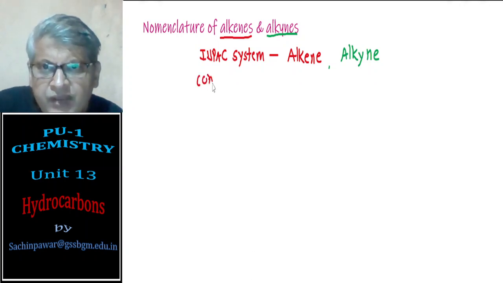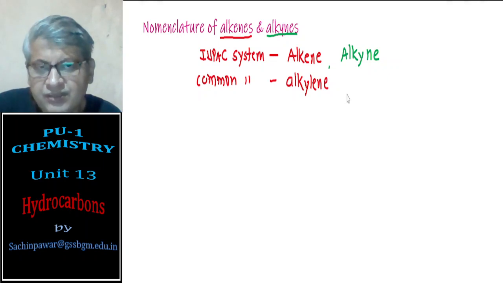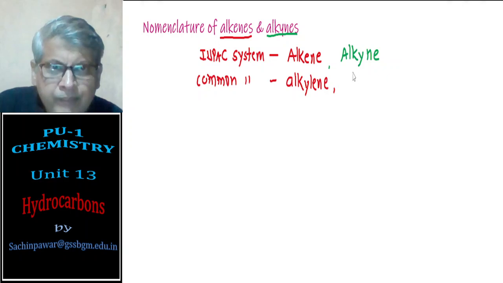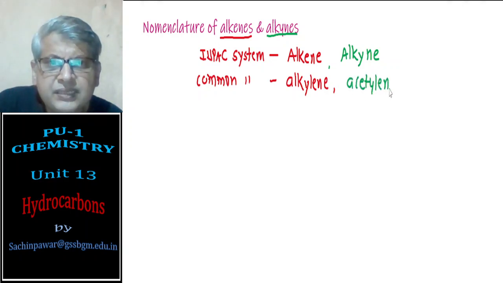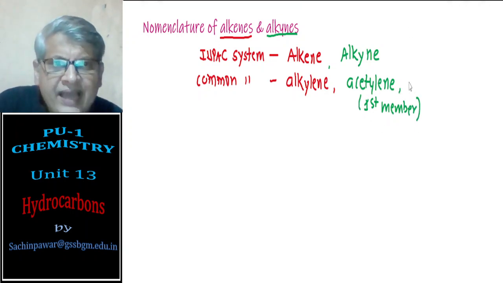In the common system of naming, alkenes are generally named as alkylenes, whereas for alkynes, the first member is referred to as acetylene, and other members are referred to as alkyl acetylenes.